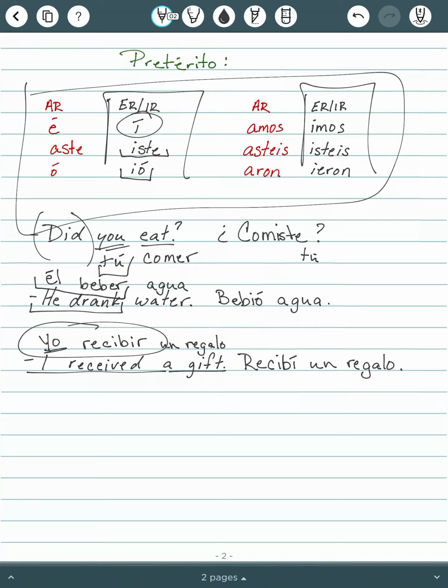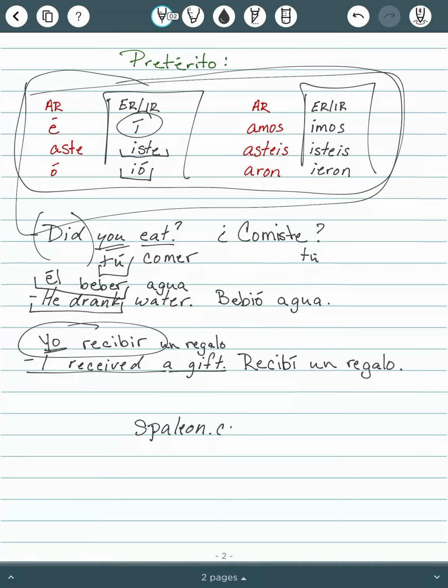All right, so now your job, if you haven't memorized the AR endings yet, continue working on that. Add ER and IR to that. I always send my students to spellion.com or conjuguemos.com to get a bit of practice.